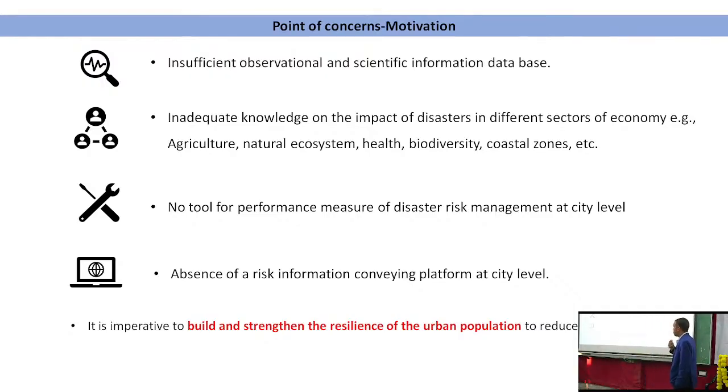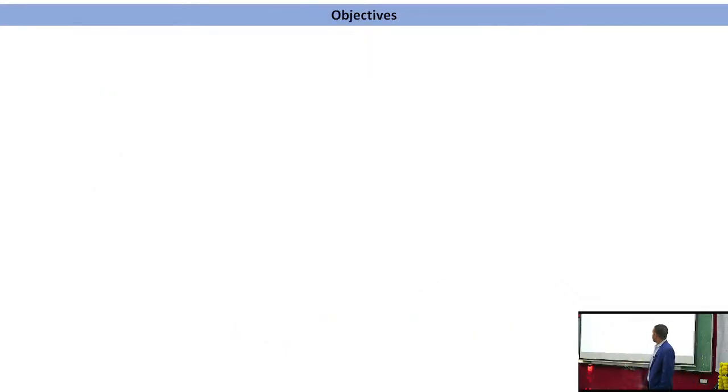We don't have any tool to measure the disaster risk management level at city level, and there is no risk information conveying platform. For example, an app where we add the coordinates of the city and get the knowledge of that particular city. So it is very important to understand this.